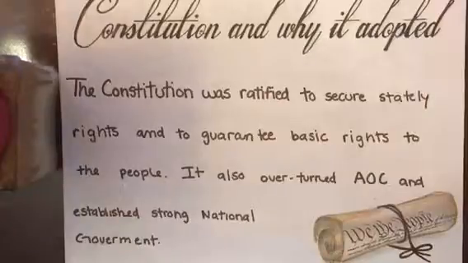Constitution and why it was adopted. The Constitution secured states' rights and guaranteed basic rights to the people. It overturned the Articles of Confederation and was able to establish a strong government.